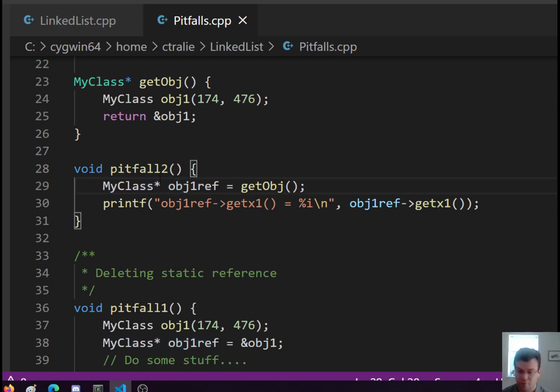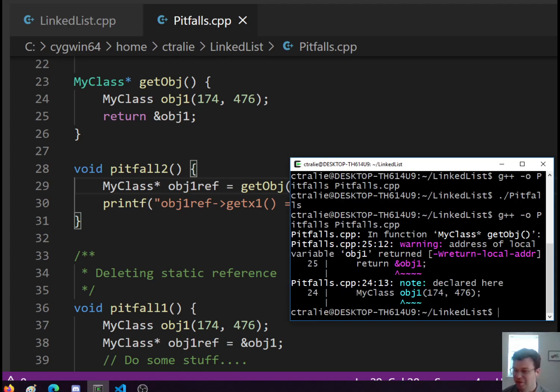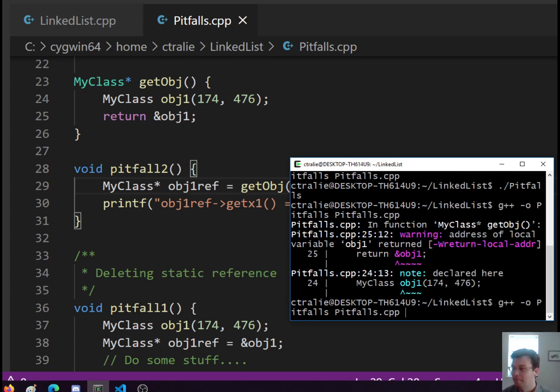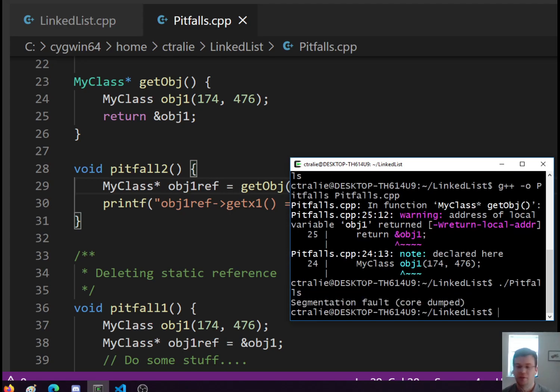If I try to go to that address, who knows what's there? It's like somebody vacated their house. Who knows what's living there now? Okay, so let's try to run this. And it says segmentation fault. What happened was we returned an address to a place that's been condemned. The method deleted that memory, so it freed it up for other methods to use. And now we're trying to go there, where we shouldn't be. Okay, so that's a problem.